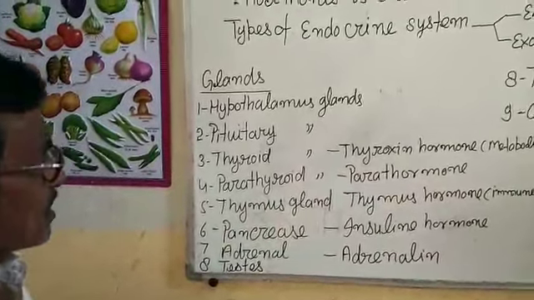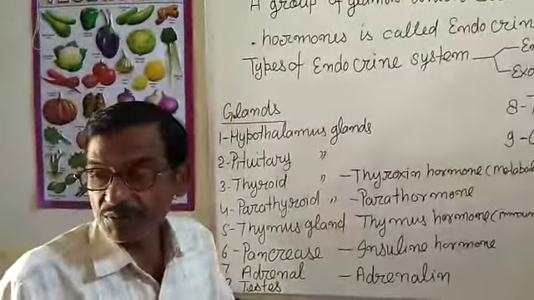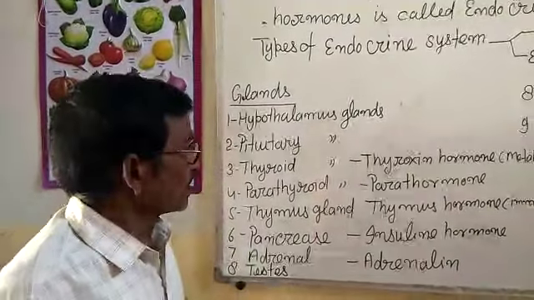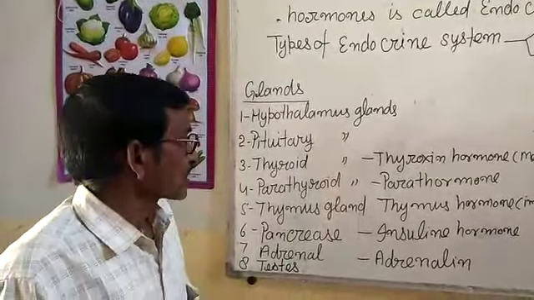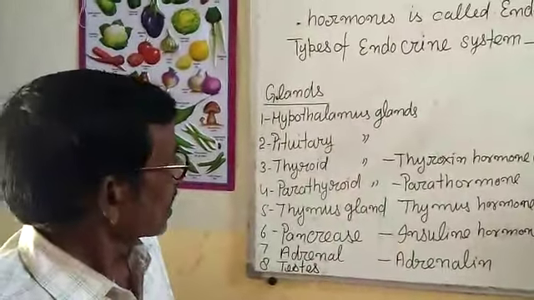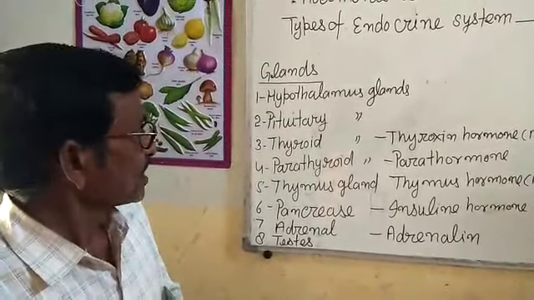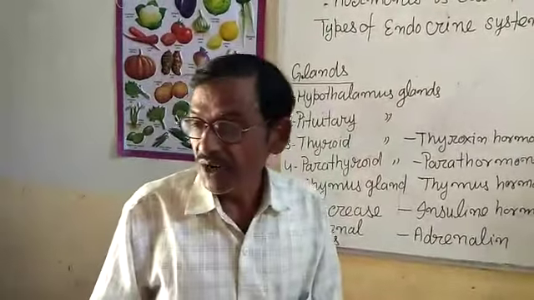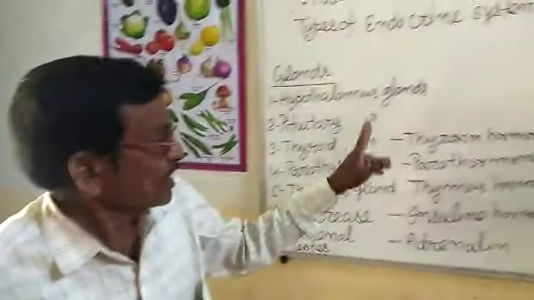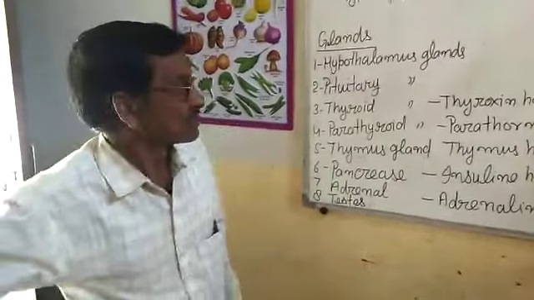Number 1, hypothalamus gland. The hypothalamus gland is found in the upper part of the brain, and it is a master gland which controls the function of the pituitary gland. Now the second, the pituitary gland, is also found in the lower part of the brain.